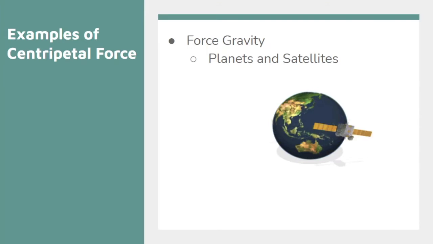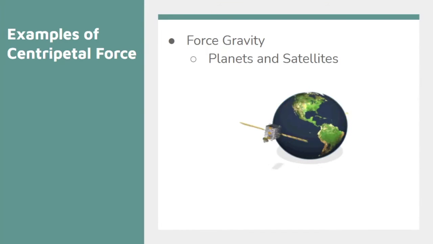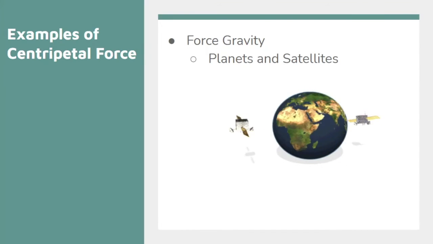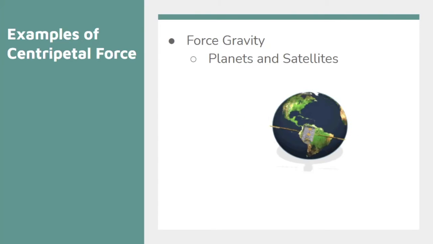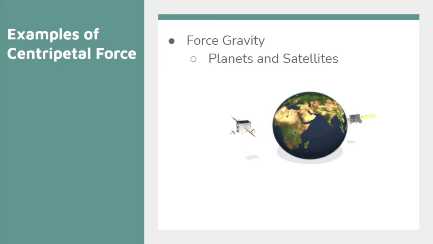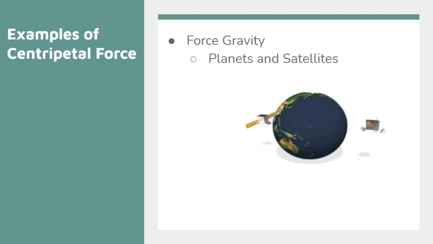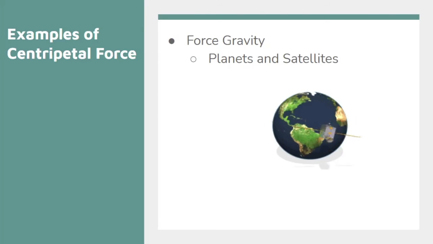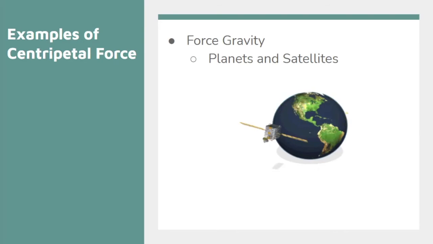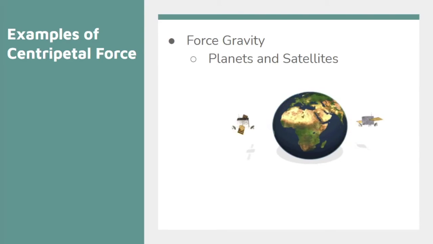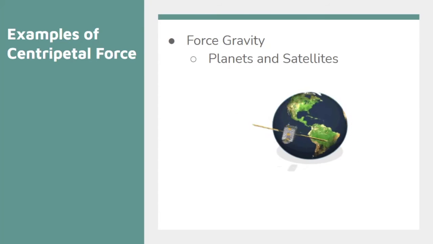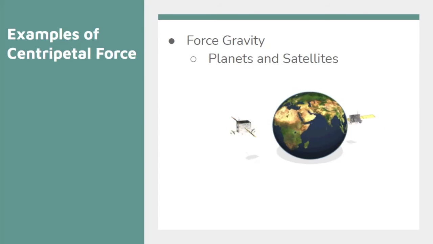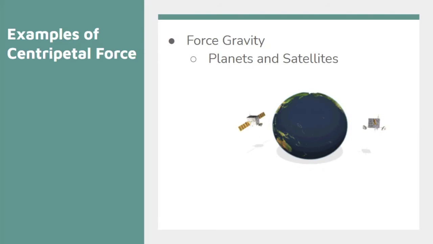We have the Earth and we have these satellites orbiting around it. These satellites are exhibiting uniform circular motion, which means that they're feeling a centripetal force towards the center of the Earth. And again, that centripetal force would be force gravity. They are feeling a centripetal acceleration towards the center of the Earth, and they are moving with a velocity that is tangent to their orbit. All right. And the speed is constant because it's uniform circular motion, but the direction is always changing. And we can see that the satellite is changing directions.